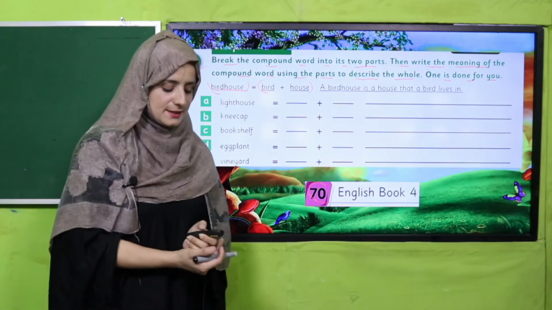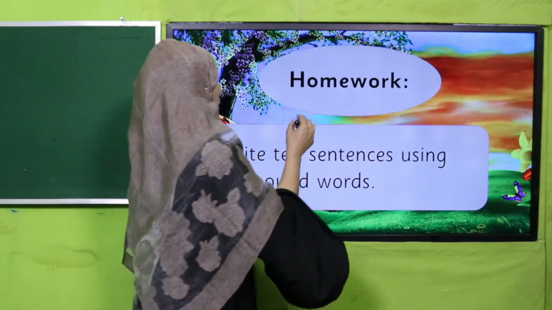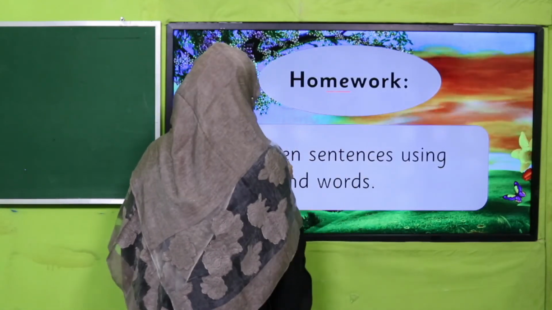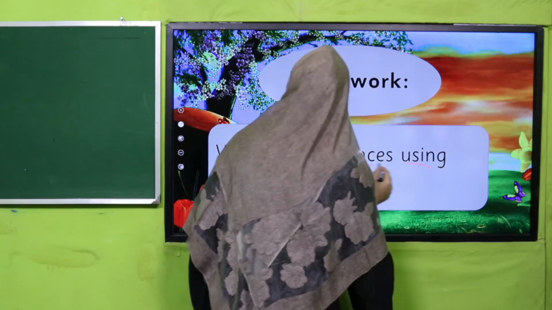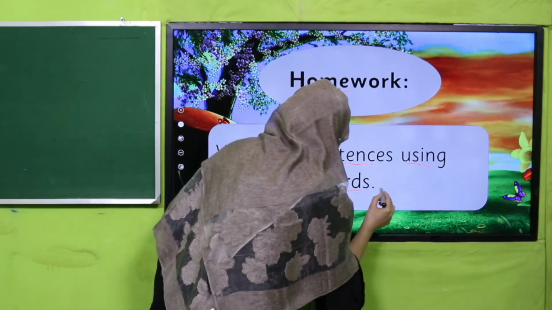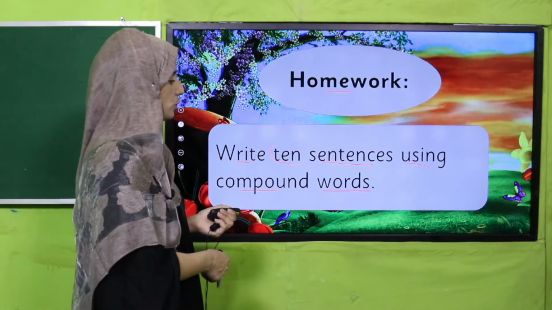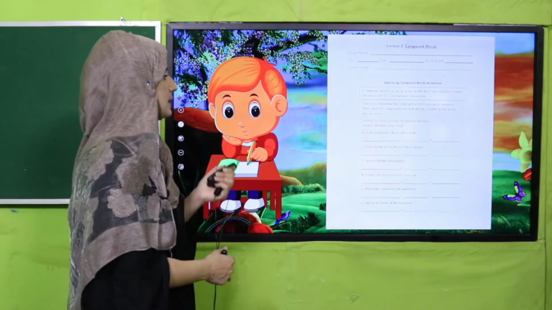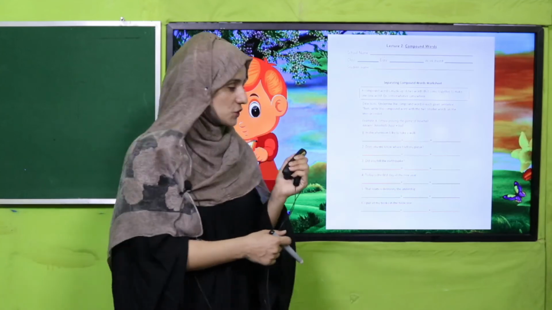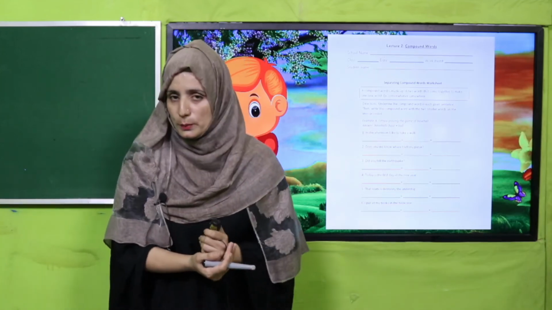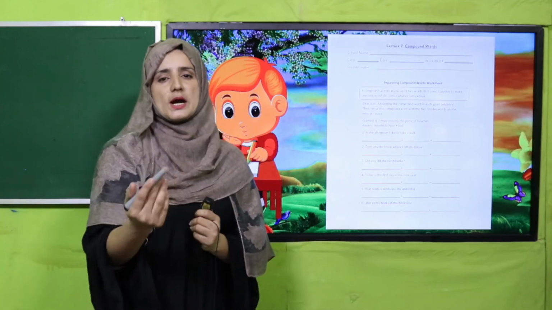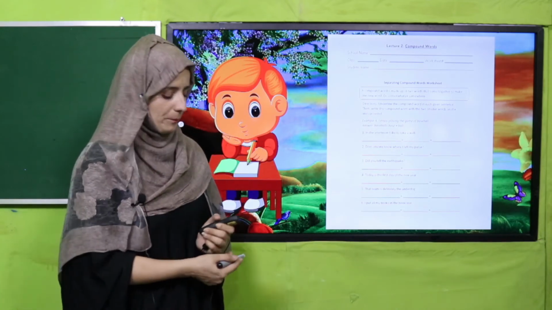Good job, excellent. Yes, my dear students, so our today's homework is to write 10 sentences using compound words in your notebooks. And yes, my dear teachers, this is the worksheet and this worksheet is given below. You may click it, download it and provide it to your students in printed form.